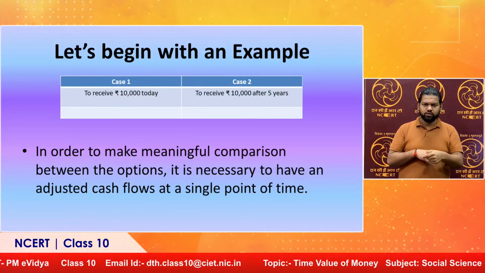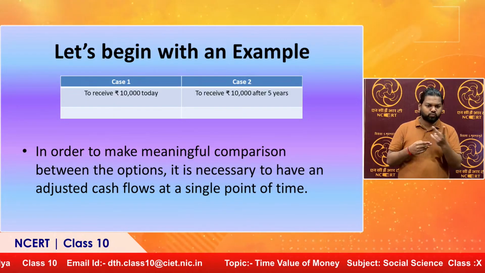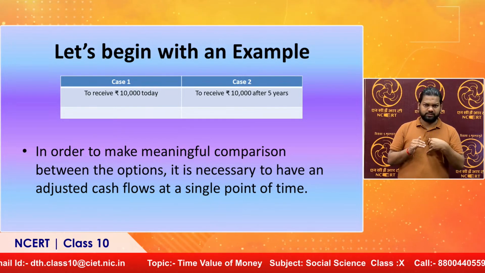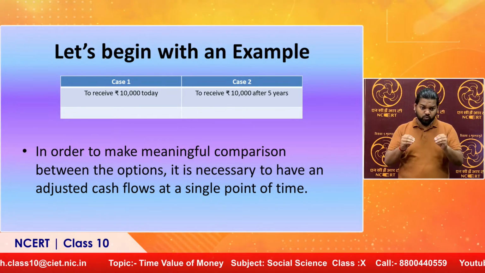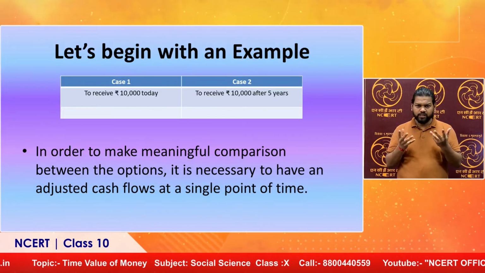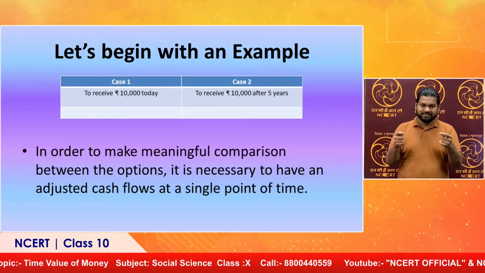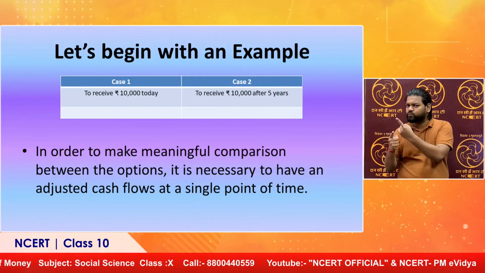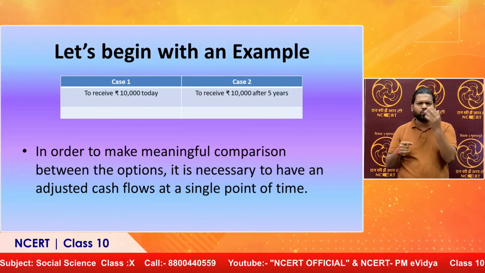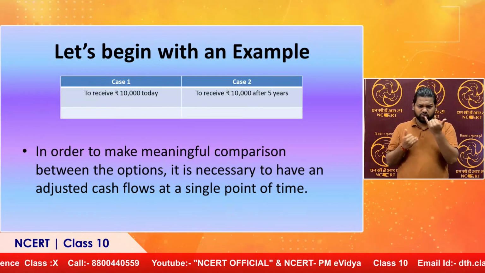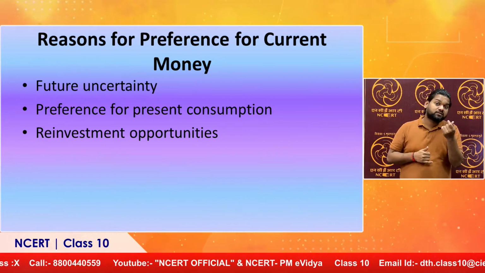The first thing is that in order to make both these options comparable, I either need to adjust case 1 to make it comparable with case 2. Alternatively, I can also make an adjustment in case 2 to make it comparable with case 1. But again the question remains the same: why am I preferring case 1 over case 2, why am I preferring this current money over future money? So there are a number of reasons.